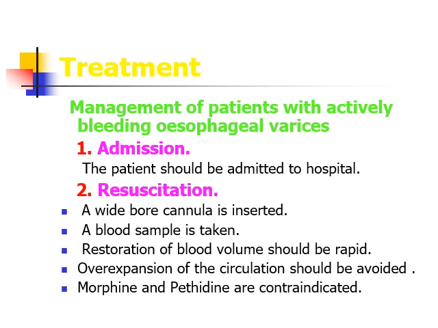So restoration of blood volume should be rapid, but one must ensure that hypervolemia or volume overload is avoided, because this can further lead to hematemesis. Morphine and pethidine for sedation are contraindicated.